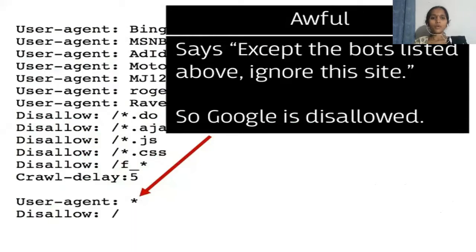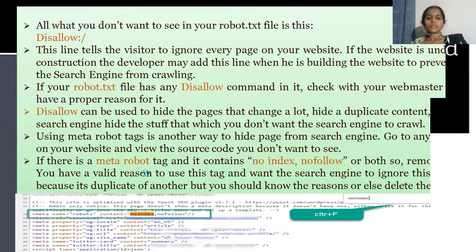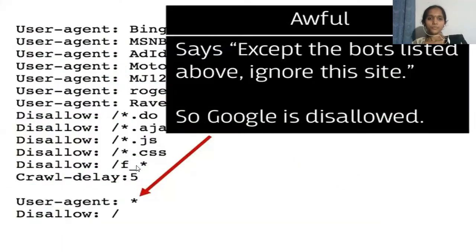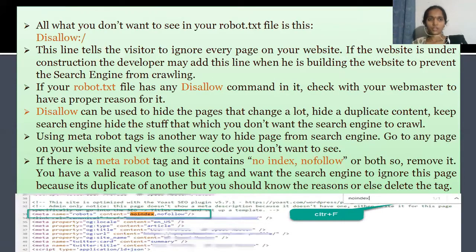See, this is an outline of an image showing how you will get that disallow command. In this page, except these bolded lines, all the remaining pages will be hidden. So Google is not allowing these particular pages to display in the SERP. Pages having the disallow command will never be shown. So the developer has to remove this disallow command as soon as he finishes the website construction. What you don't want to see is the robots.txt file with the disallow command.